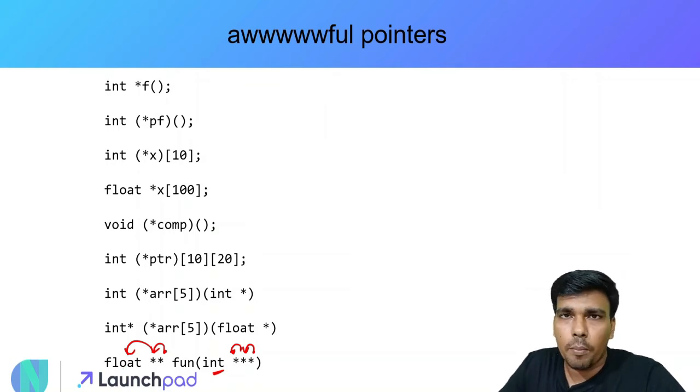So this is all about complex pointer declarations and understanding. I hope you have understood this well. Now let's make it a bit more complicated by adding one more keyword to this, and that is the constant keyword. So let's see that now.